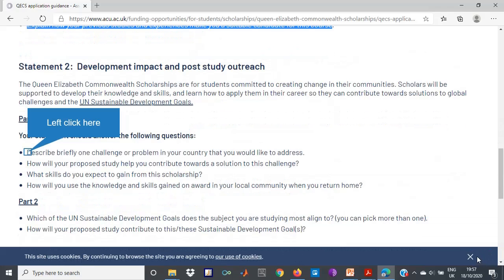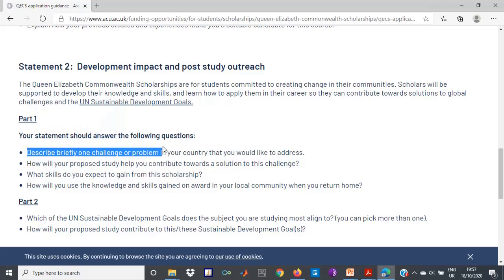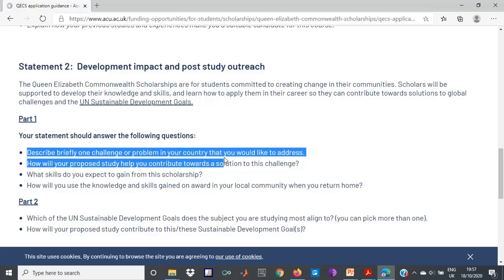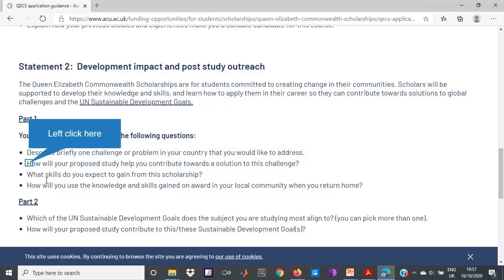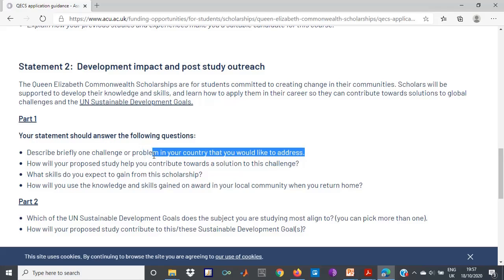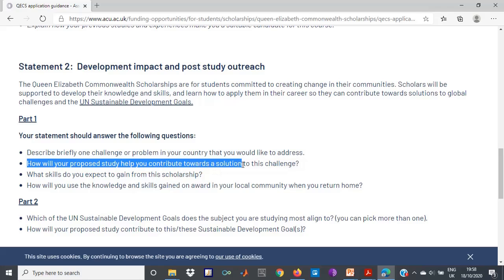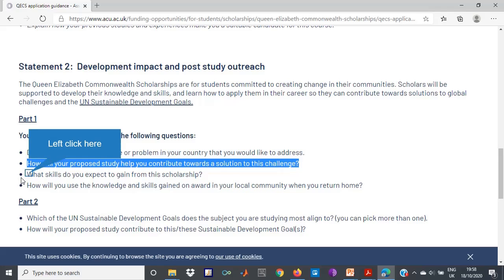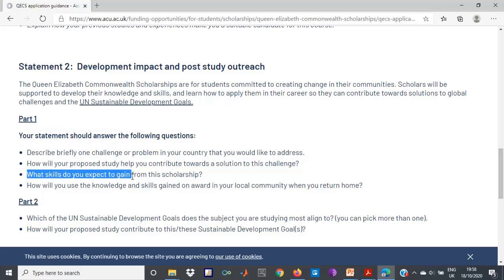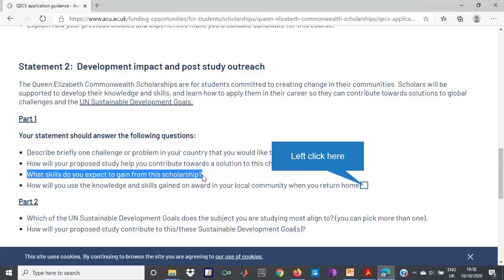This is about development impact and post-study research. In part 1, you are required to describe briefly one challenge or problem in your country that you would like to address. Again, they ask you to explain how your proposed study will help you contribute towards a solution to this challenge. Also, they want you to say what skills you expect to gain from the scholarship and how you will use the knowledge and skills gained on award in your local community when you return home.